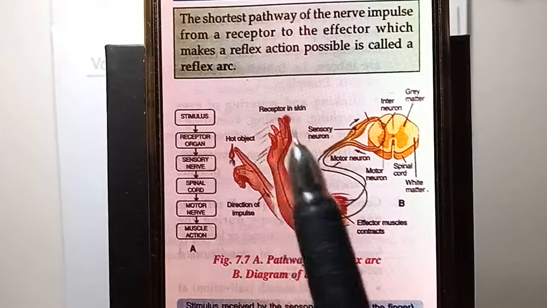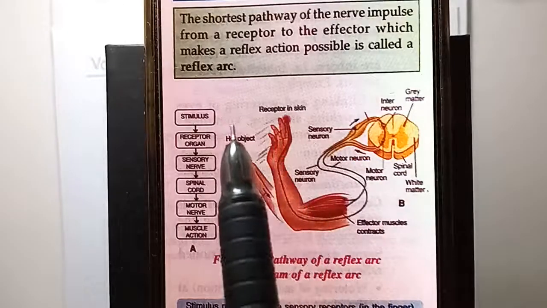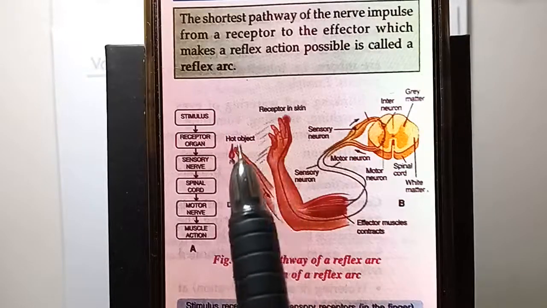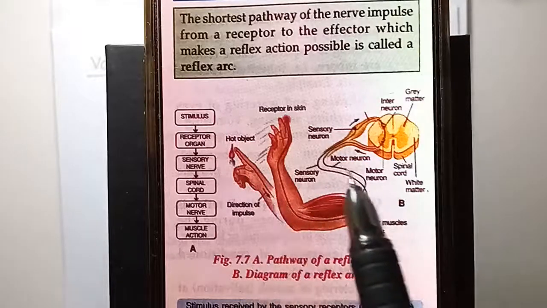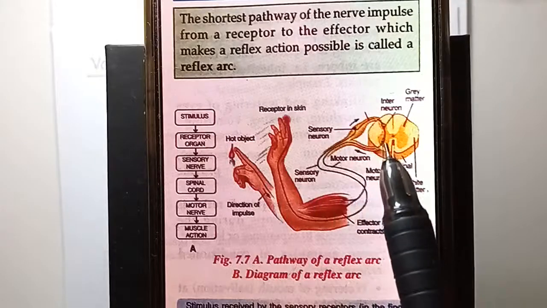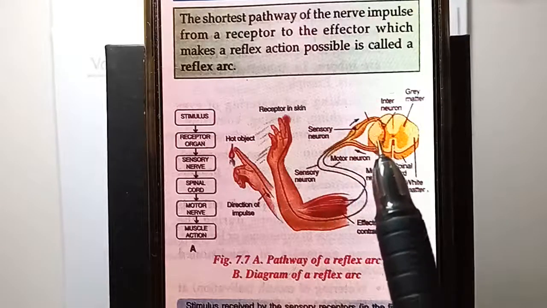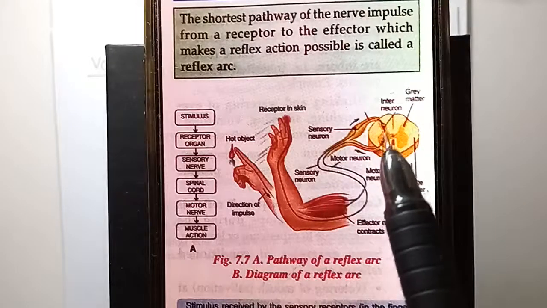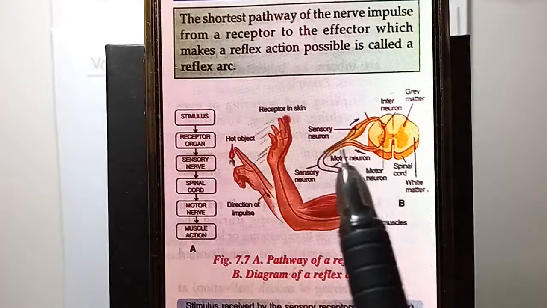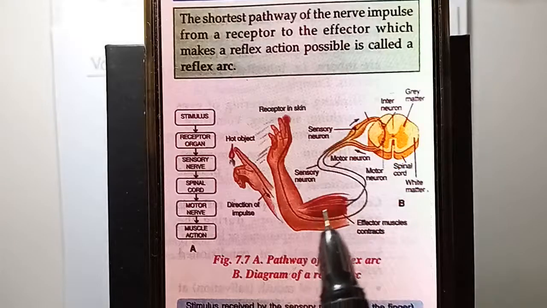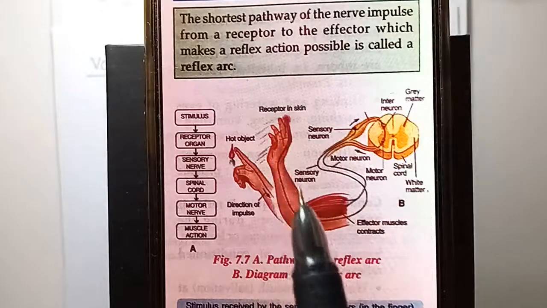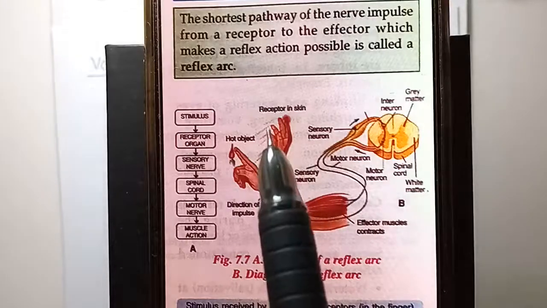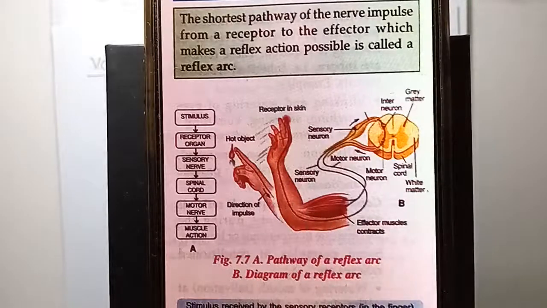देखो ये हाथ पीछे आया है. Once again I'll tell you, this stimulus is provided by the hot object. ठीक है, impulse आया, इम्पल्स यहाँ से सेंसरी न्यूरॉन से स्पाइनल कॉर्ड में गया. अब उसका इफेक्ट कि अभी करना क्या है, ये इम्पल्स आया है तो अभी करना क्या है, हमें हाथ को मूव करना है. So it will give the information to the motor neuron. That motor neuron will come here, tell the muscle to pull your hand back. So the muscle will pull the hand back. This is how it takes place. This is the pathway of a reflex arc.